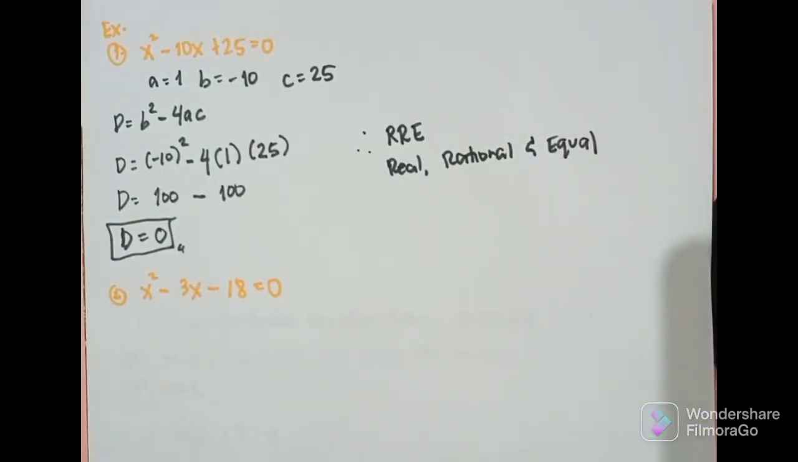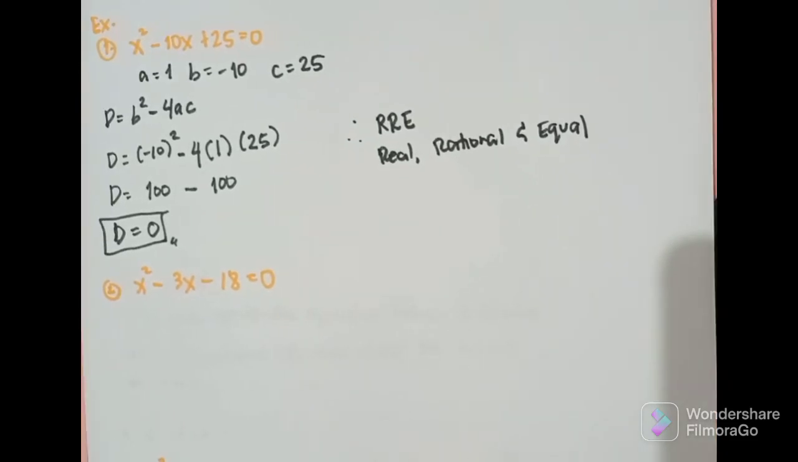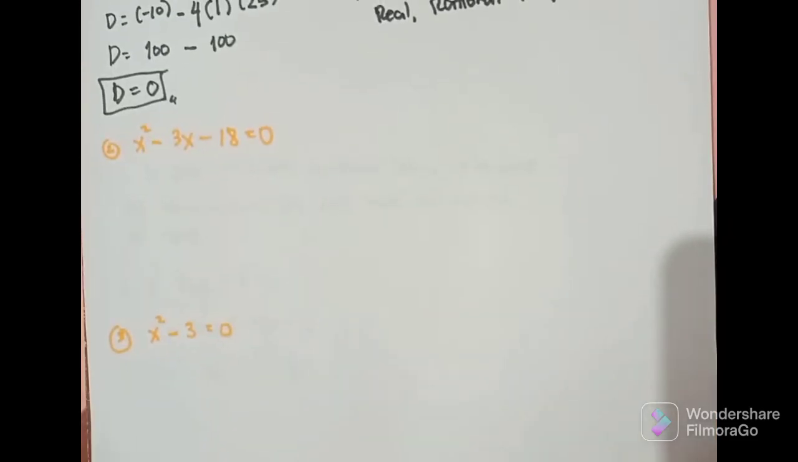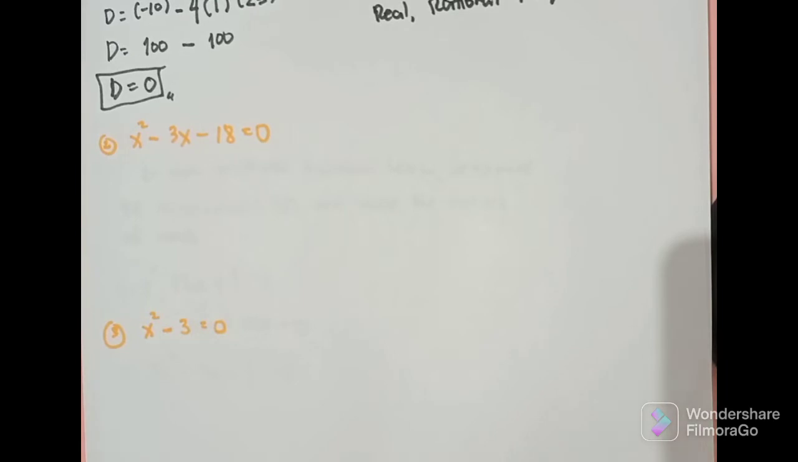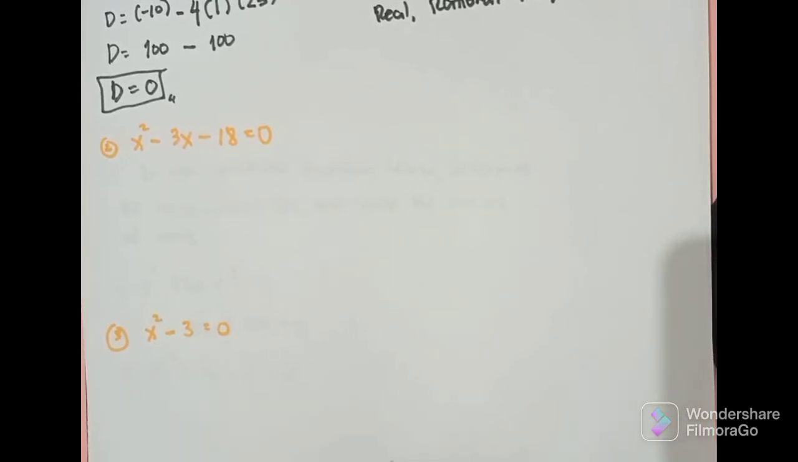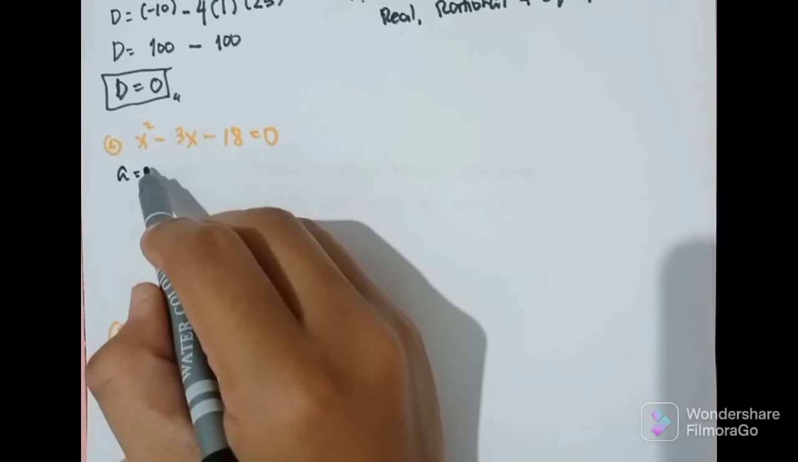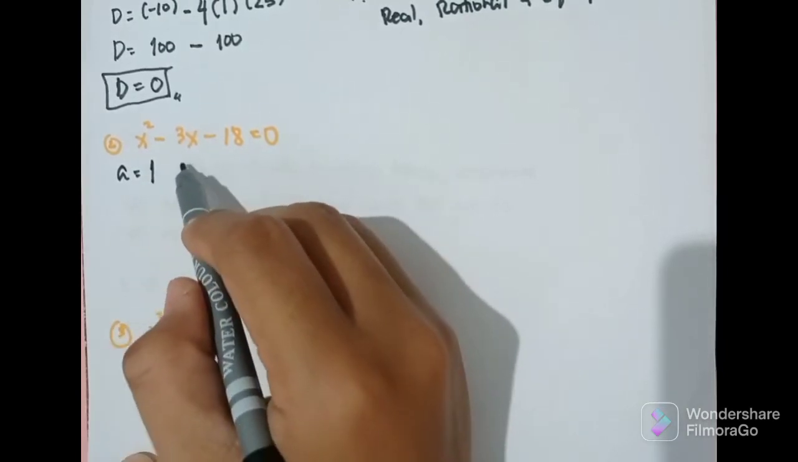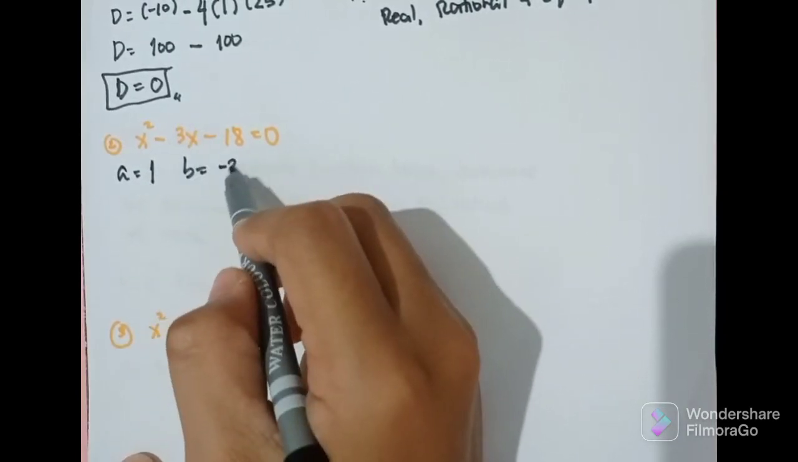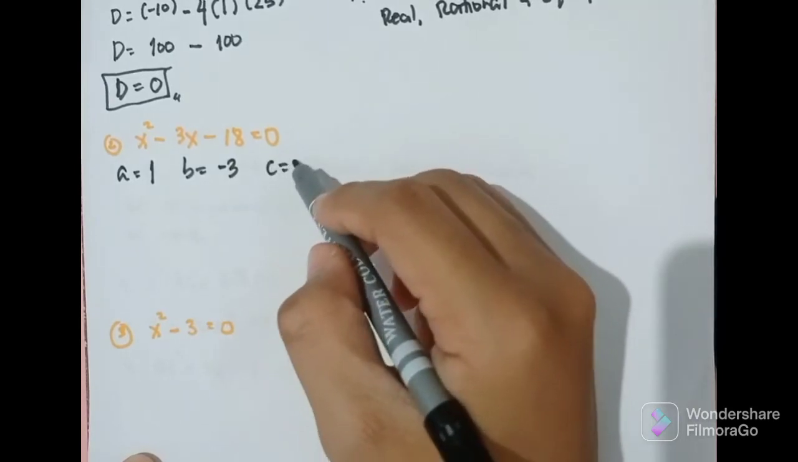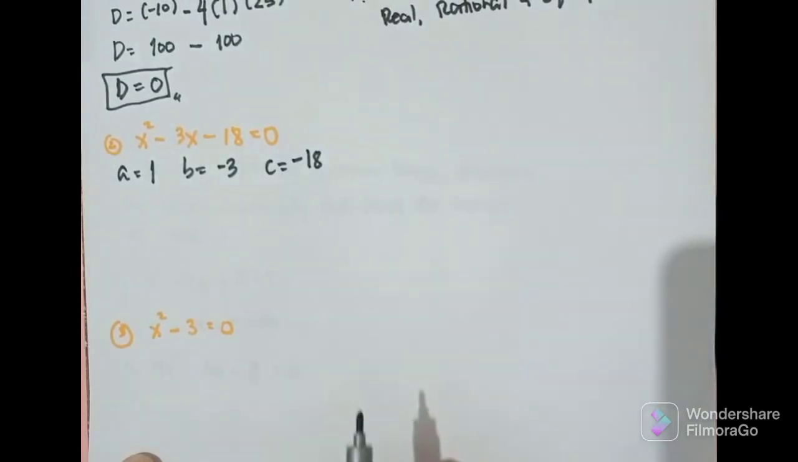Okay po. Sige, next. Number 2. We have x squared minus 3x minus 18 is equal to 0. So, again, ano ulit gagawin? Identify ulit muna natin yung values ni A, B, and C. So, A is equal to what? 1. B is equal to negative 3. And C is equal to negative 18.